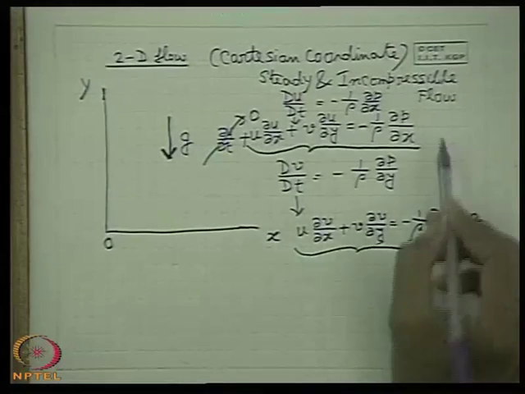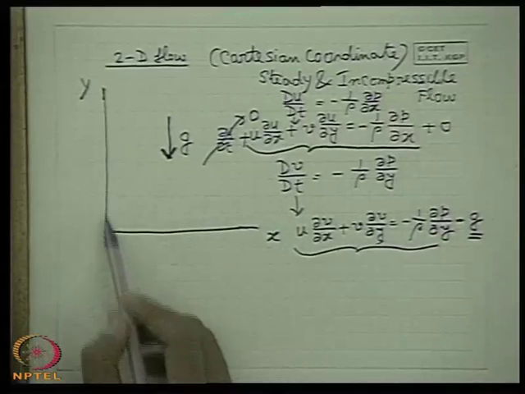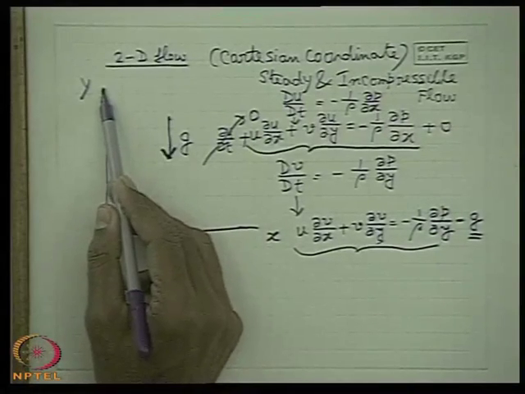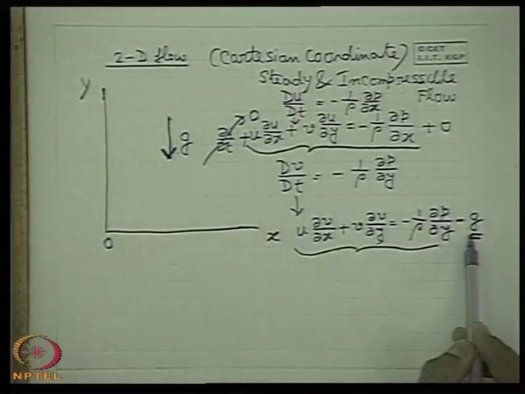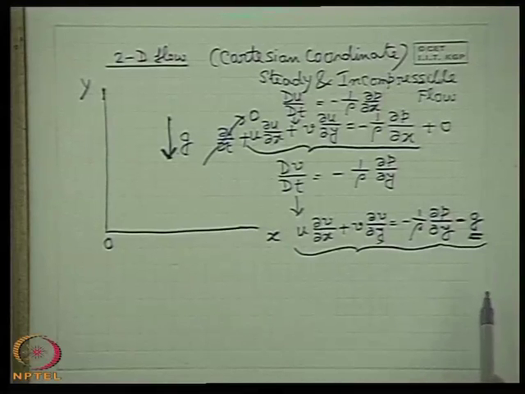In the x equation the body force is 0. In the direction of x there is no body force. We have chosen the y-axis in such a way that it is directed vertically upwards, so that the gravity force comes as the body force. On a per unit mass basis it appears as minus g. I am sorry, so this term will come.